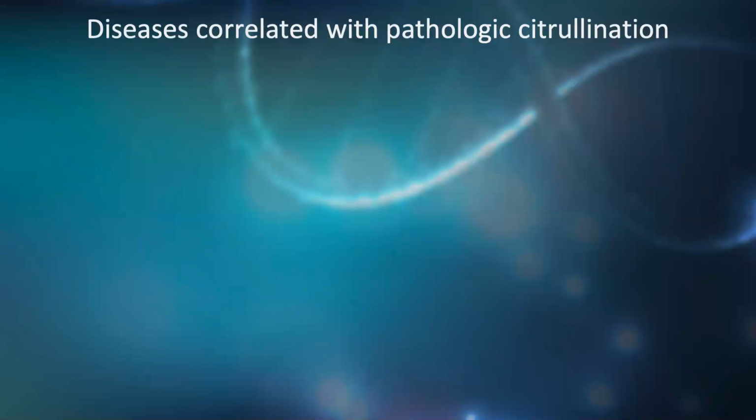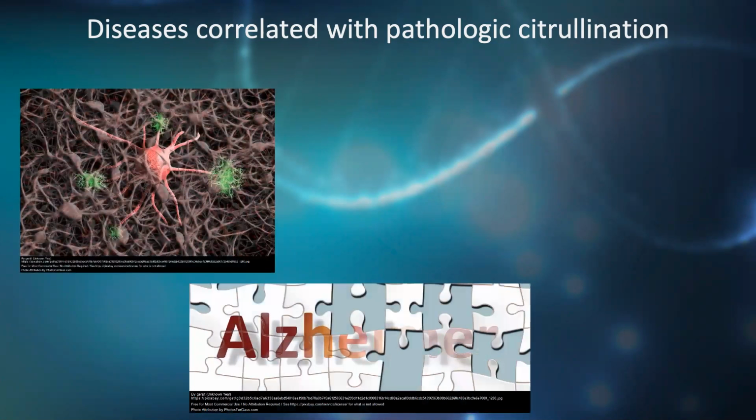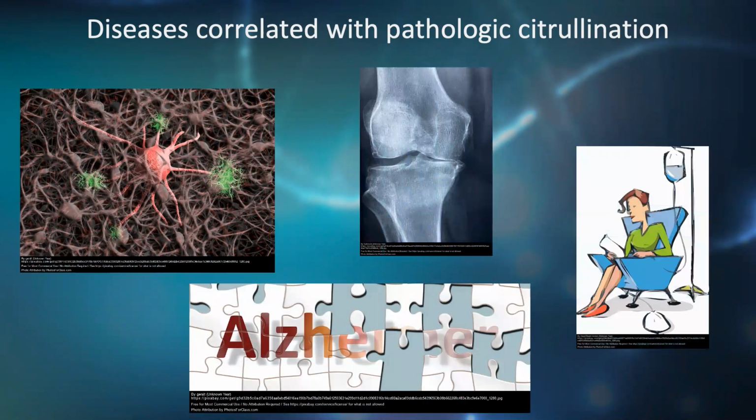Citrullinated proteins are involved in many different cell functions, such as differentiation, nerve growth, embryonic development, cell death, and gene regulation. There's also been a correlation established between pathologic citrullination and diseases such as multiple sclerosis, Alzheimer's, rheumatoid arthritis, and cancer. However, there is currently a limited understanding of the role citrullination plays in microtubule polymerization, kinetics, and kinesin binding affinity.